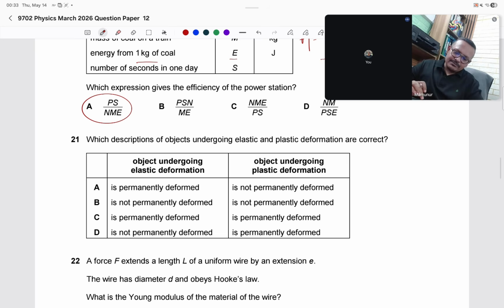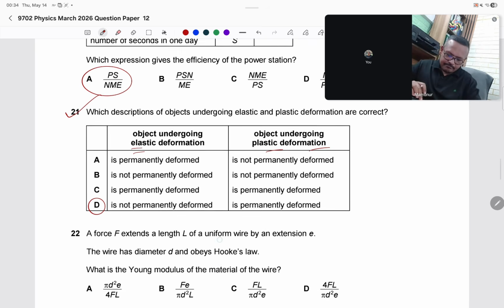21. Which description of the object undergoing elastic and plastic deformation are correct? Object undergoing elastic deformation. Elastic deformation means it will come back to its initial position again, not permanently deformed. Object of plastic deformation, there's a permanent deformation. Permanently deformed. I think the answer is D. 21, answer D.